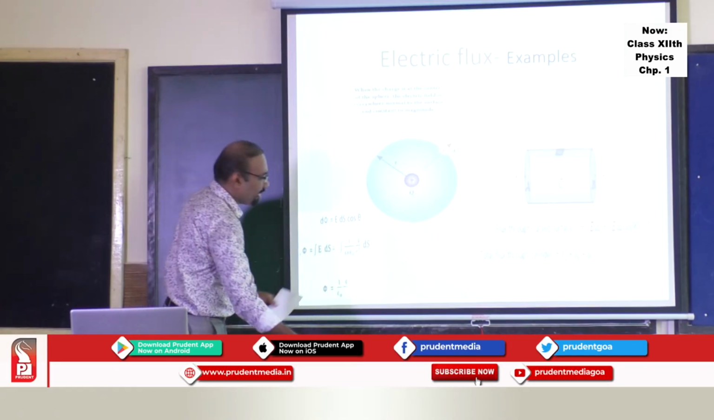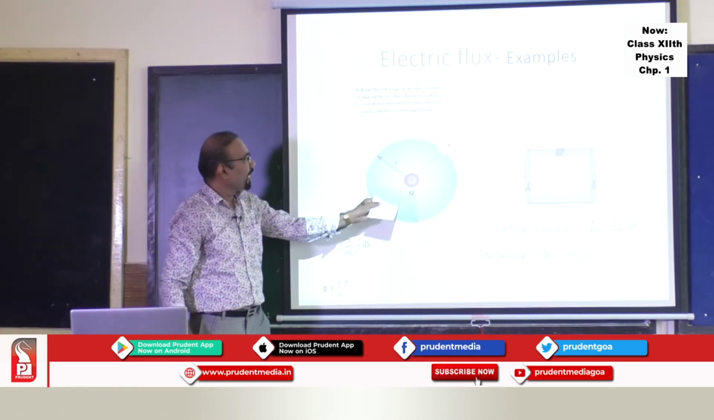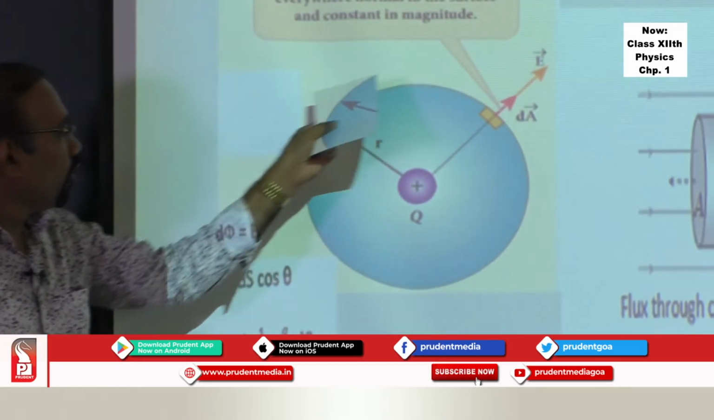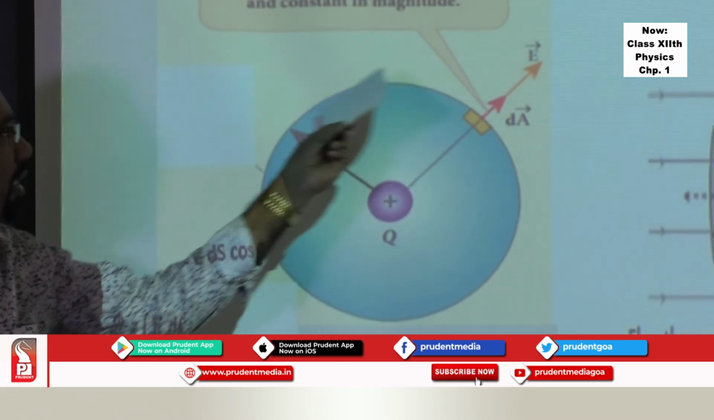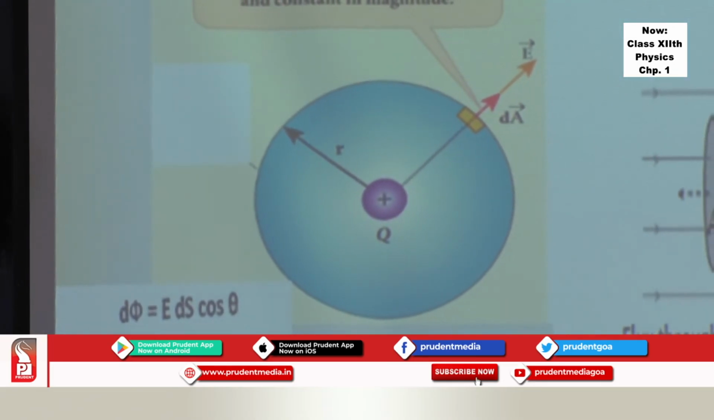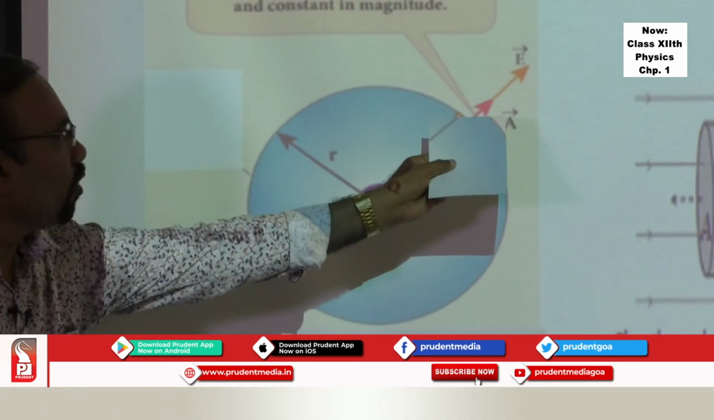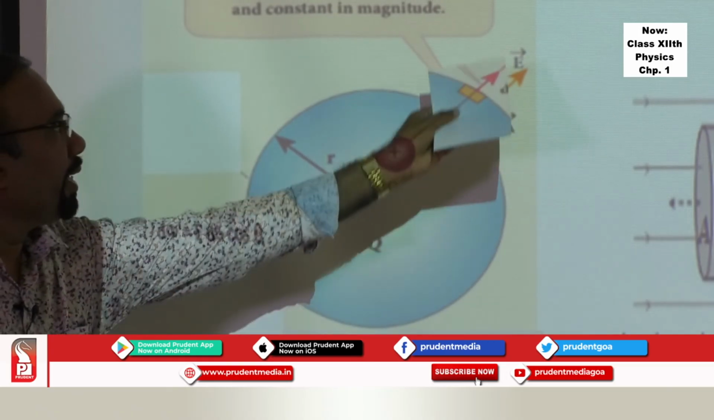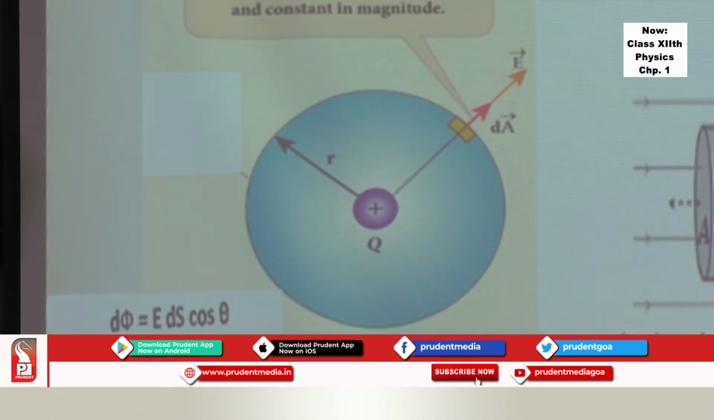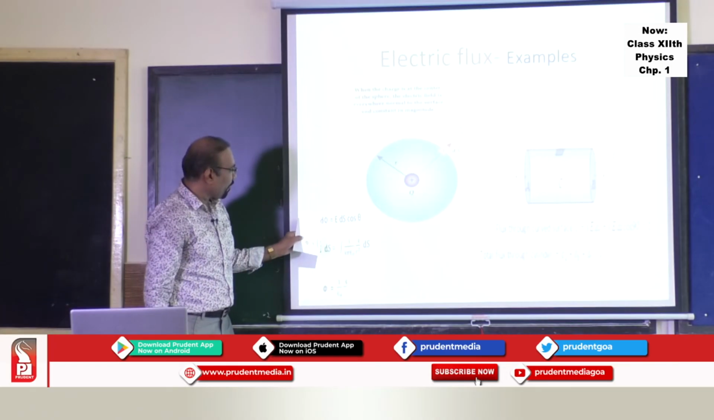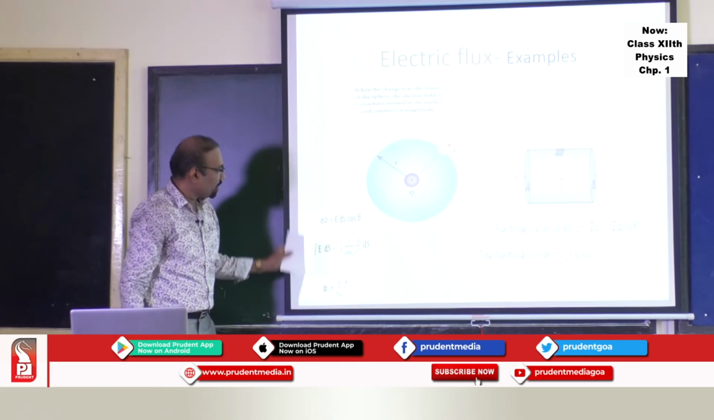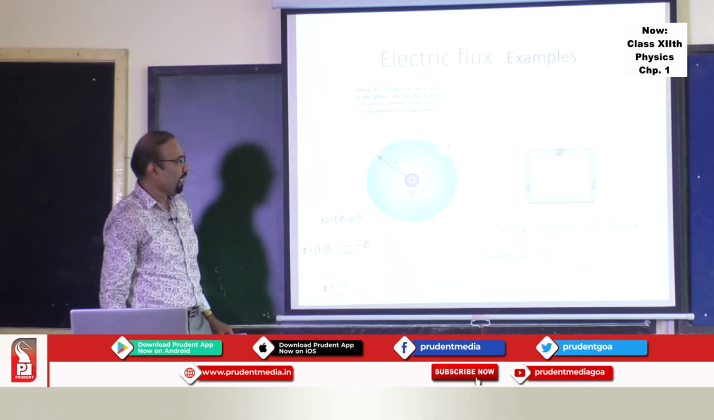If I have a point charge here, and you want to find out the flux through this particular surface around the charge, then you take a small area of the surface. You mention the area vector. A positive charge will have an electric field in that particular direction, away from the charge, and you use that formula to get the flux through the sphere around a charge.